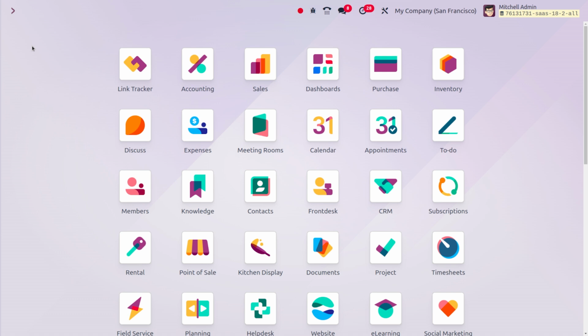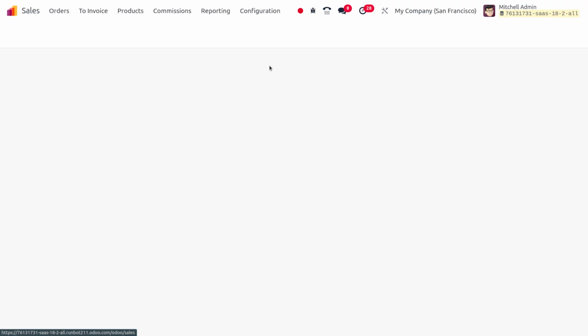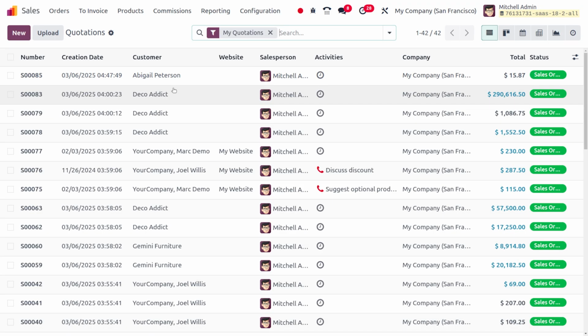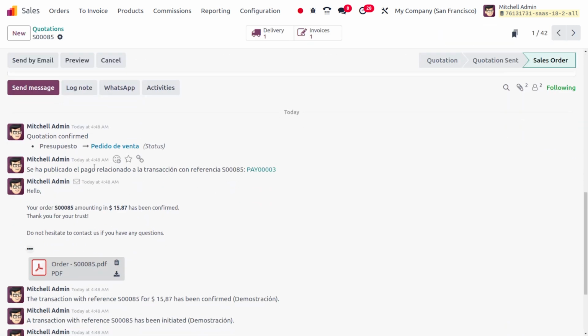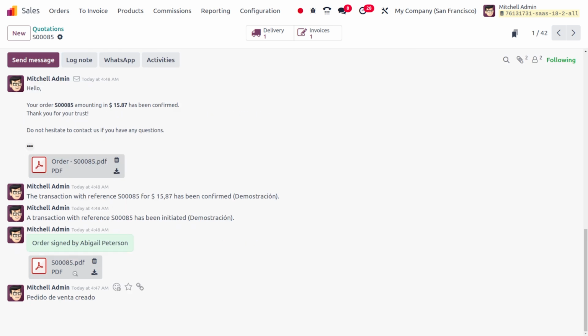In the Sales module, you can choose any quotation. I would like to choose a quotation of Abigail Peterson, and under the chatter you can find different messages over here. Here you can see the message that is logged, and as you move to the expand button, you can see that we have two functionalities, that is Forward and Reply All.